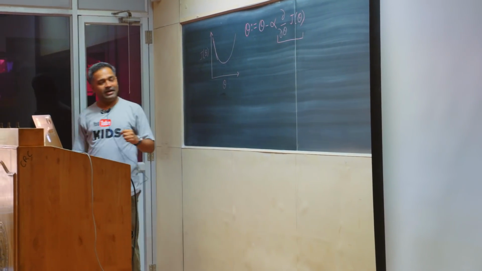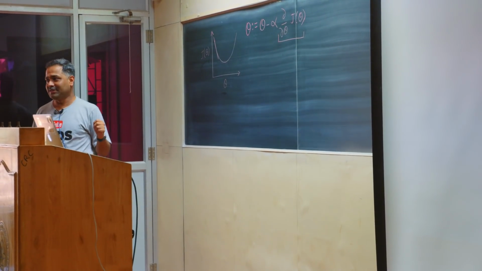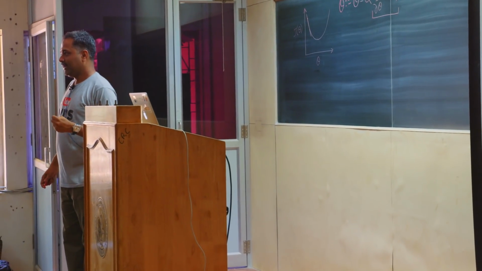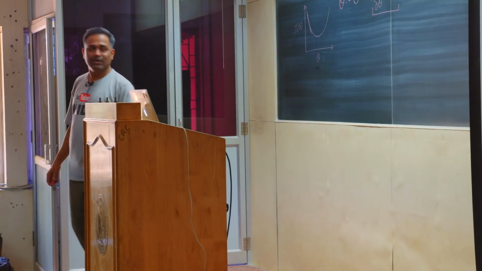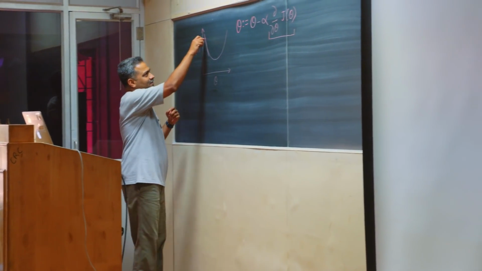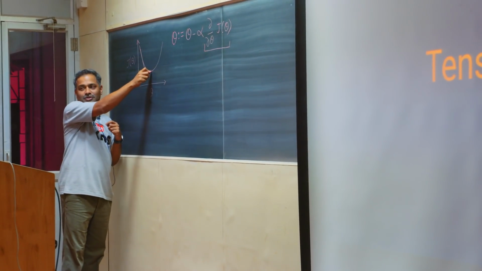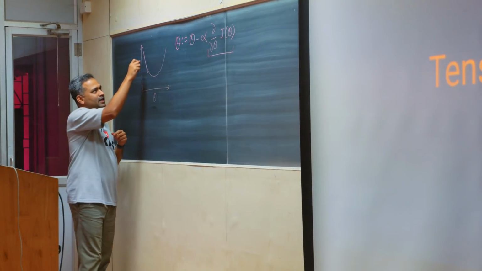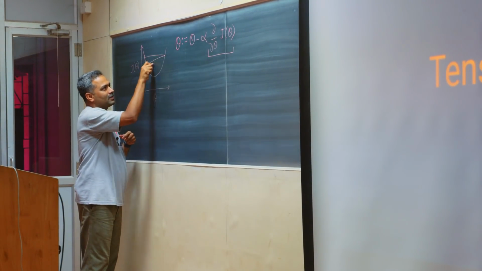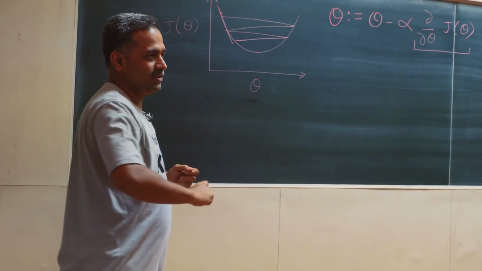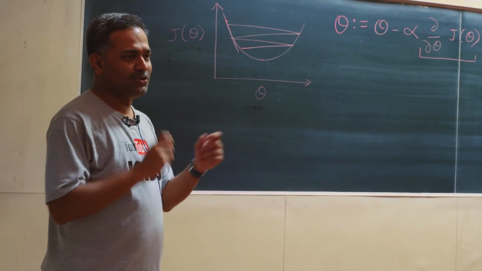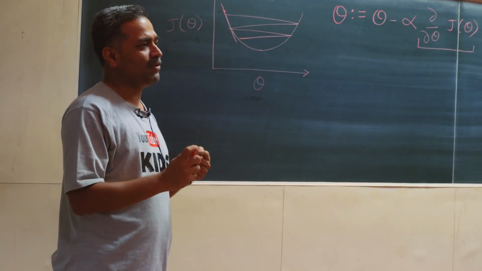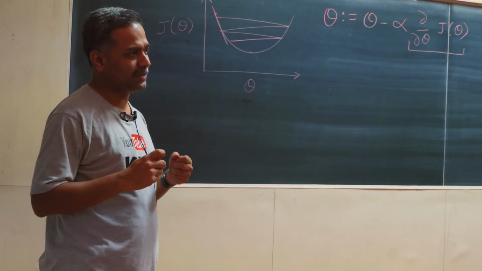Now, is gradient descent, even for a convex function, guaranteed to converge all the time? It depends on the learning rate. If you take small steps, you will probably reach here. But what if you decide to take big steps? Yeah, you will oscillate. You might go like this, come back like this. Correct? So choosing the right learning rate is very important, both from an efficiency perspective and from a convergence perspective.